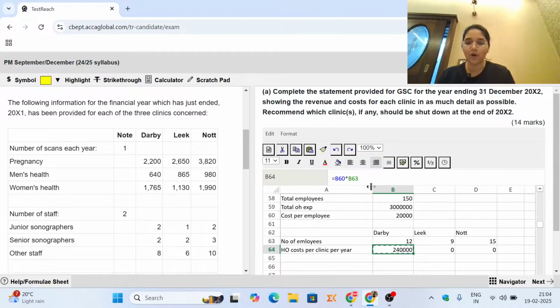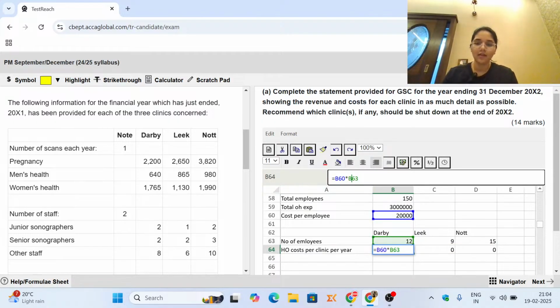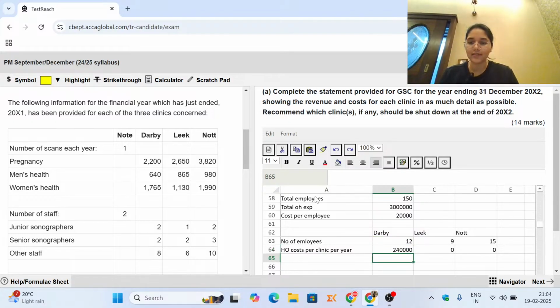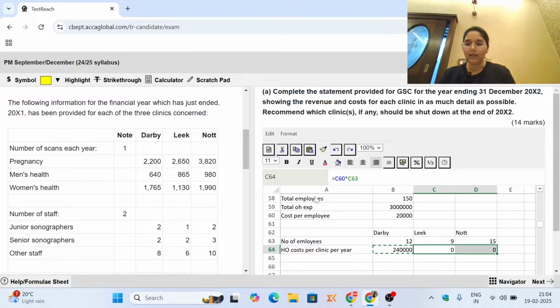We will have to lock this specific cell wherein we are placing the cost per employee. You can press the F4 key and this is going to be locked for you. It doesn't seem to be working over here on the platform. So what we can do is place dollar signs and now we can copy paste. So this is the cost that we are having.